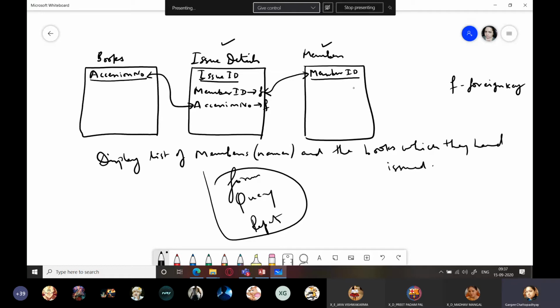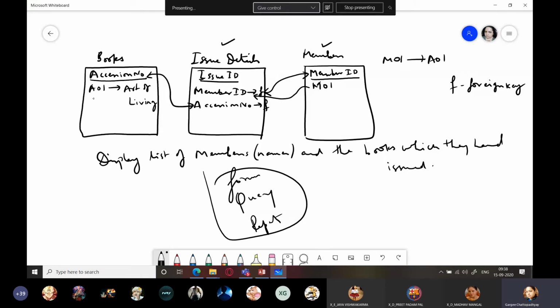First of all, members. Suppose we have a member with member ID M01. Because these two tables are connected, it will be checking for this member ID M01 here. It will find a member ID. उस member ID से ये पता चलेगा कि उसने कौन सी book issue कराई है. Maybe that member ID M01, he has issued a book named A01. And here A01 refers to a book named Art of Living.